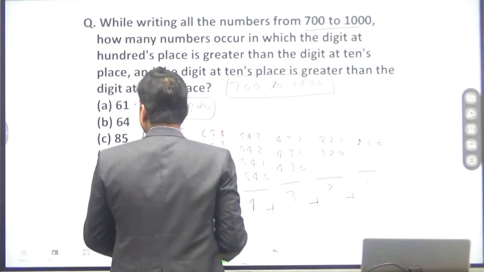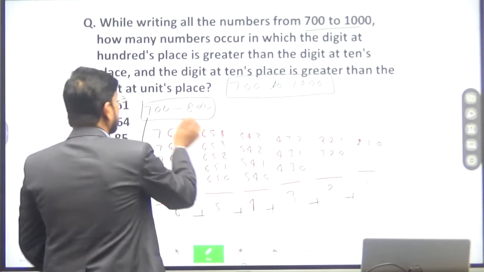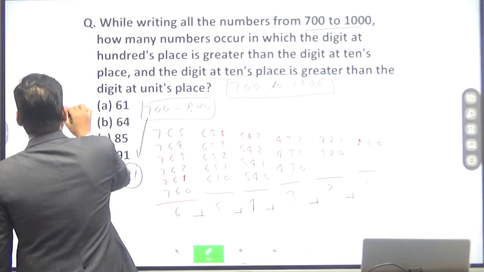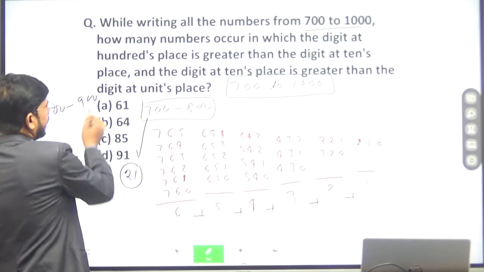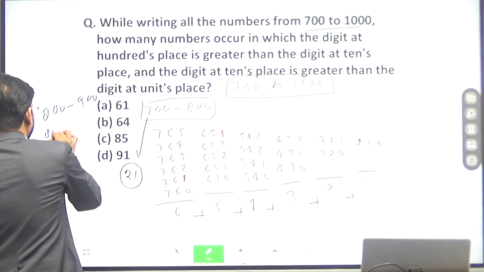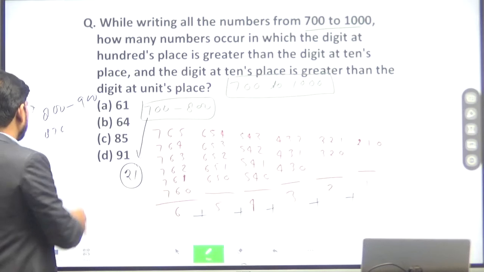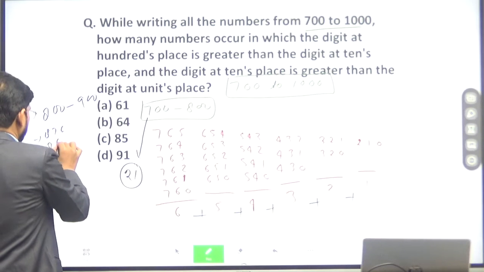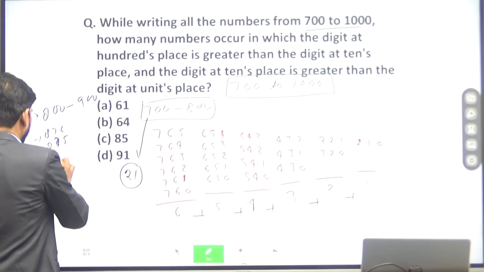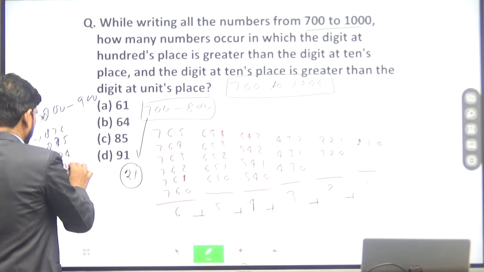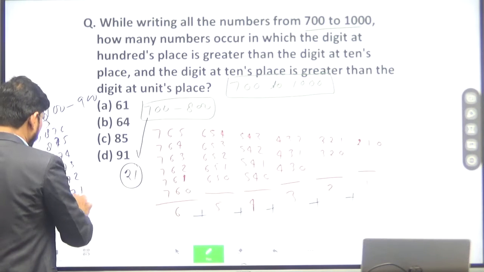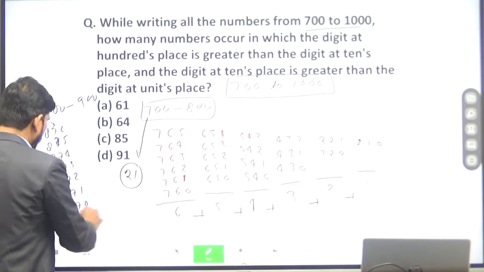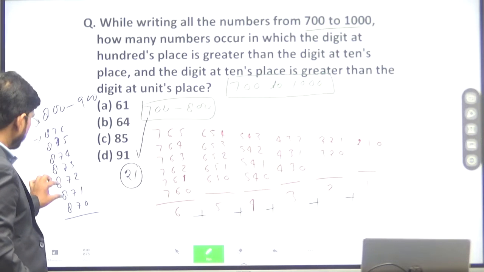Now we can see the numbers between 800 to 900. Between 800 to 900, the numbers will be 8, 7 or 6 in the same sequence. Next numbers will be 8, 7, 5, 8, 7, 4, 8, 7, 3, 8, 7, 2, 8, 7, 1 and 8, 7, 0. How many numbers are there? 2, 4, 6 and 7.